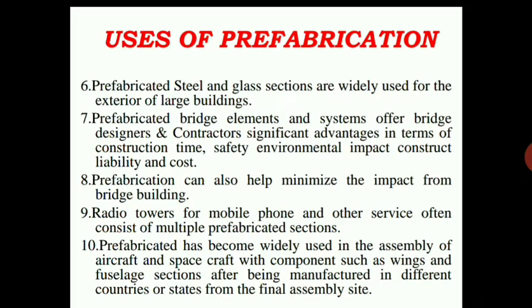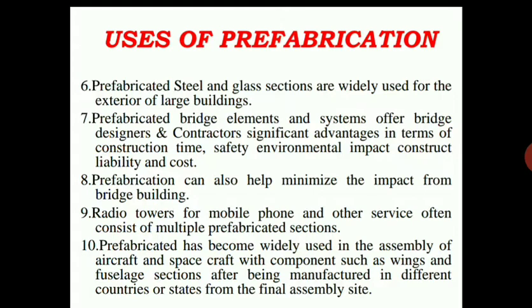The smaller parts or the main parts of the aircraft are constructed in various places, and then they will supply them from the manufacturing factory to the assembly part, such as wings and fuselage sections.